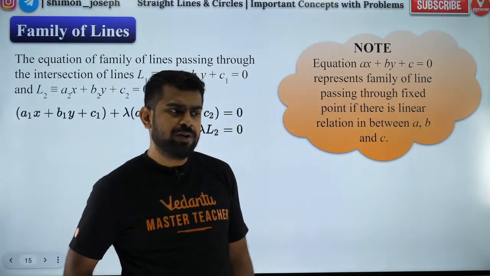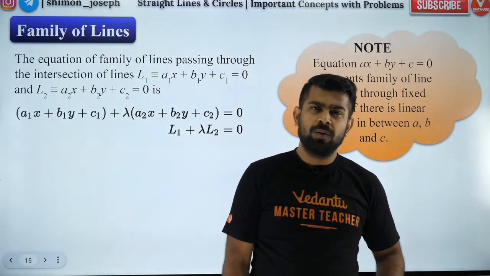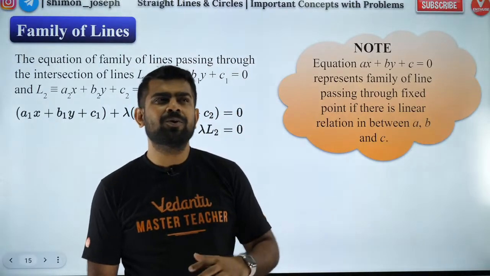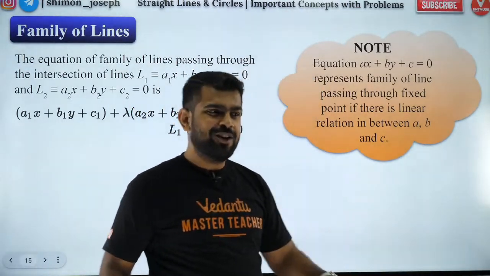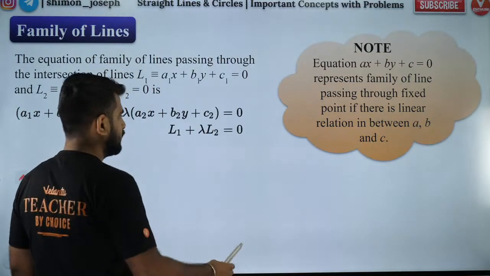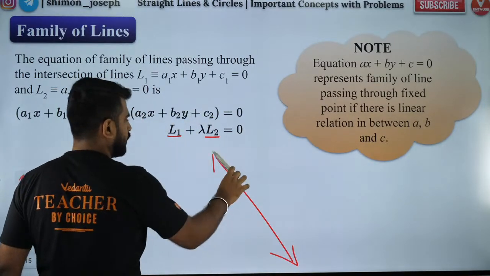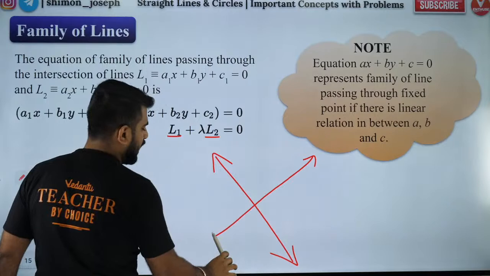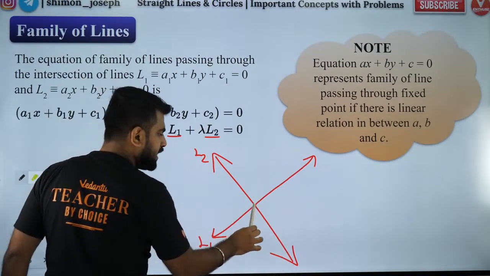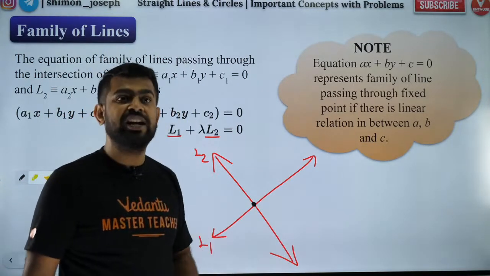The next concept which I want to teach everybody is called the concept of family of straight lines. So what do you mean by family of straight lines? I want to talk to you about it in detail. So first of all, the concept is like this. Let us say you have two lines. Let's call this L1 and let's call this L2. Now, I want to find out the equation of a straight line passing through the intersection of these two straight lines.